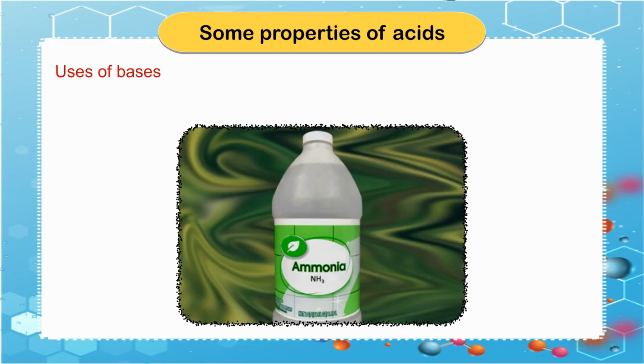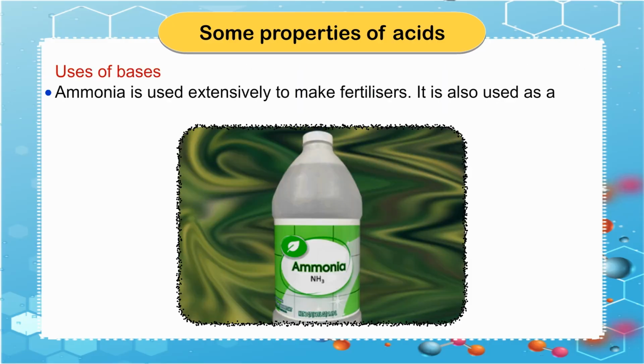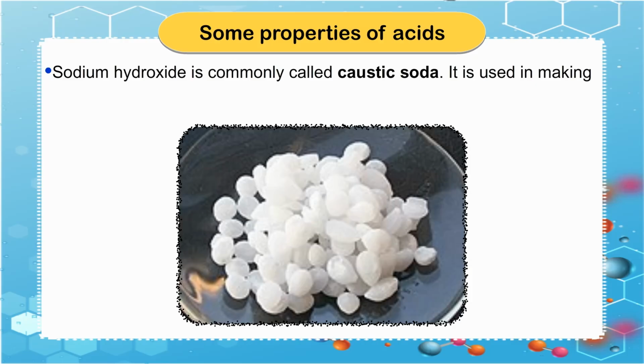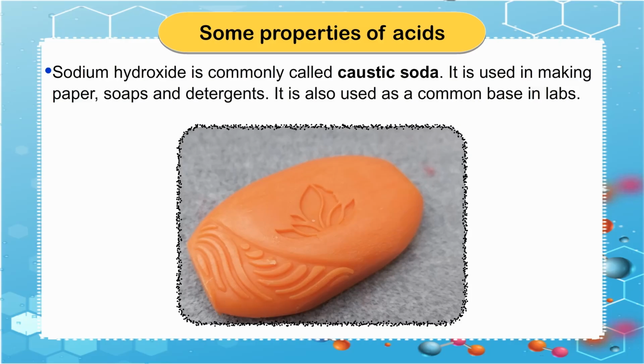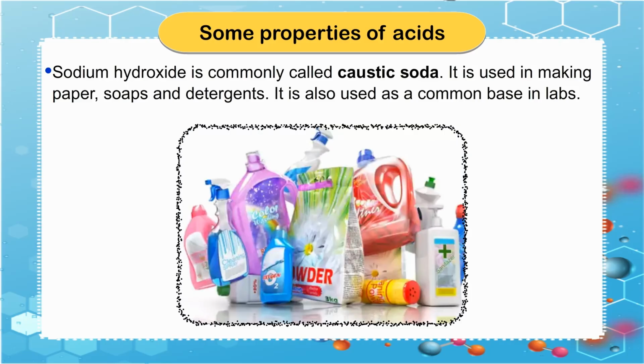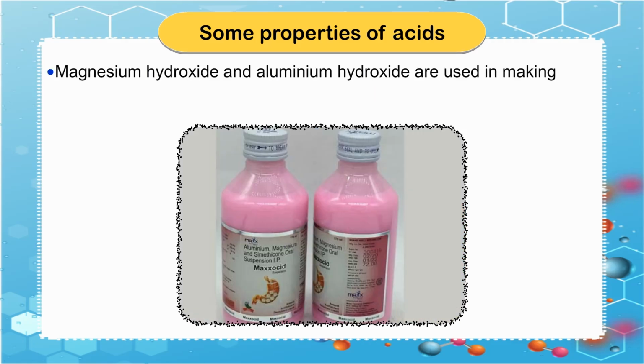Uses of bases. Ammonia is used extensively to make fertilizers. It is also used as a household cleaning agent. Sodium hydroxide is commonly called caustic soda. It is used in making paper, soaps and detergents. It is also used as a common base in labs.